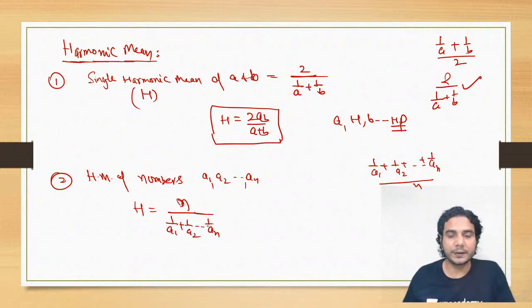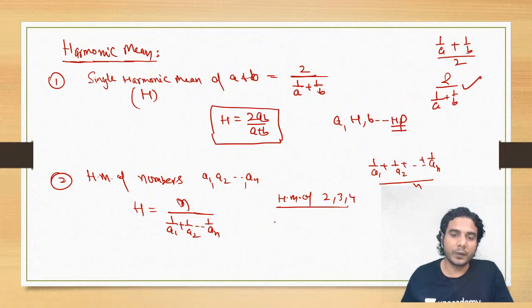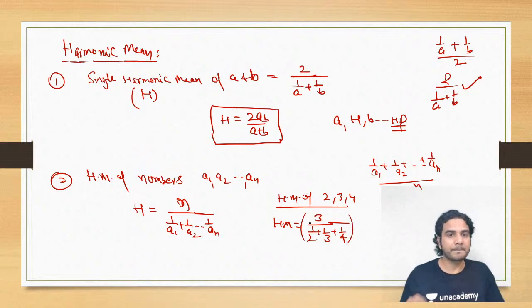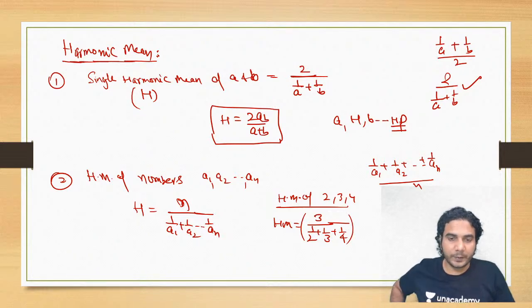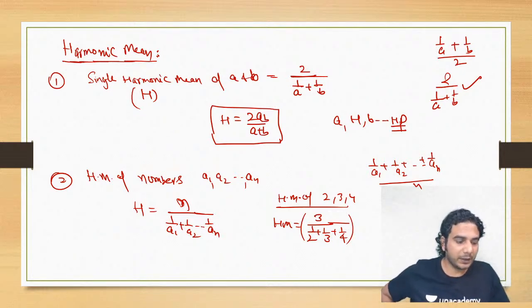All right. Suppose you have three numbers, harmonic mean of 2, 3, and 4. Then what is the harmonic mean? Harmonic mean is equal to 3 upon 1 by 2 plus 1 by 3 plus 1 by 4. Okay. So if you simplify it, you'll get the harmonic mean. So I hope it is clear. Harmonic mean of 3 numbers, 4 numbers, 5 numbers, single harmonic mean.